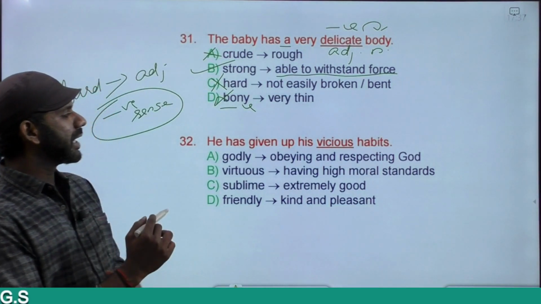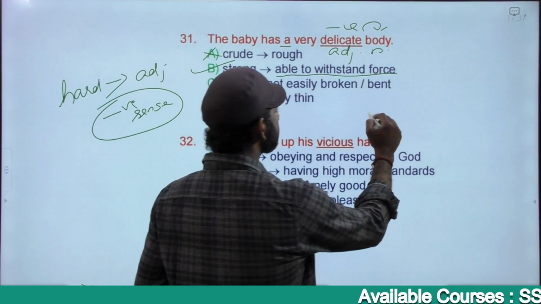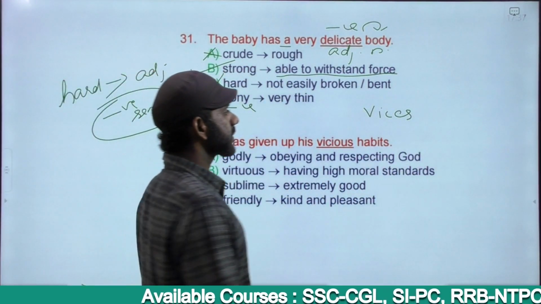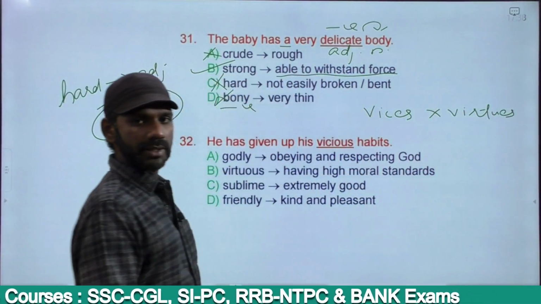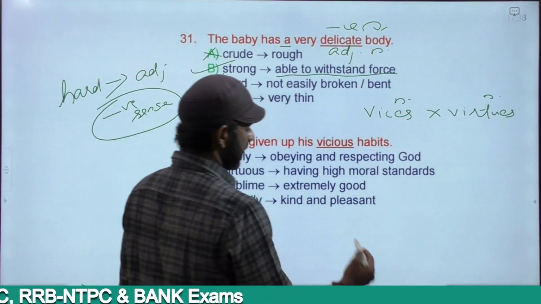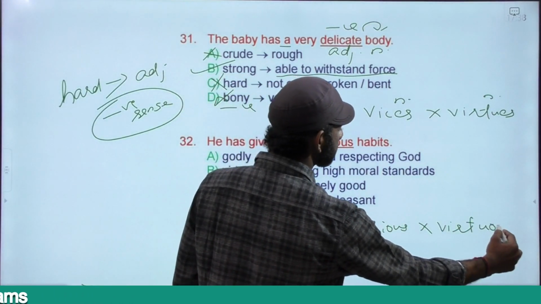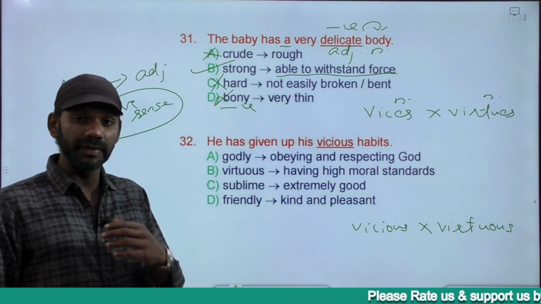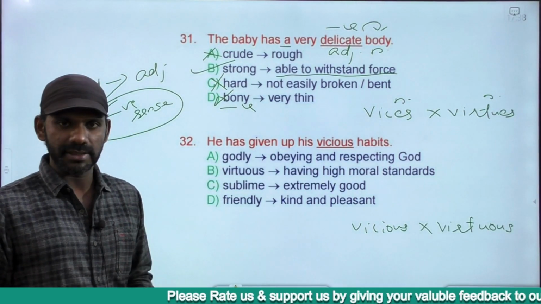He has given up vicious habits. I told you about the word vicious. Vices means evil qualities. The word virtues means good qualities, noble qualities. Vices is a noun, virtues is also a noun. Vicious is an adjective, virtuous is also an adjective. A vicious person is one who has evil qualities. A virtuous person is one who has good qualities.